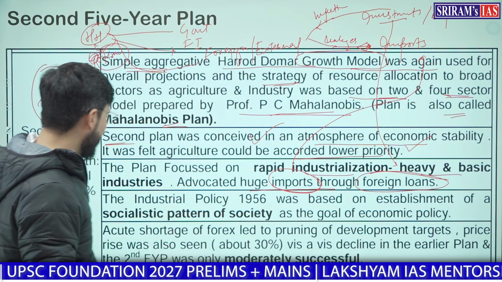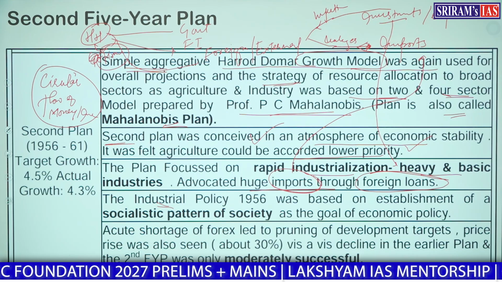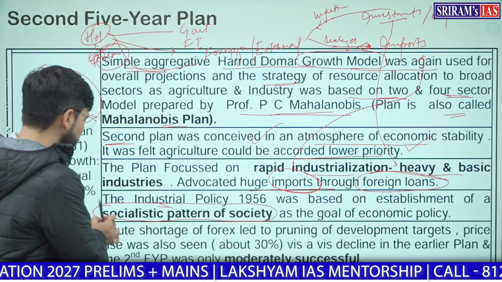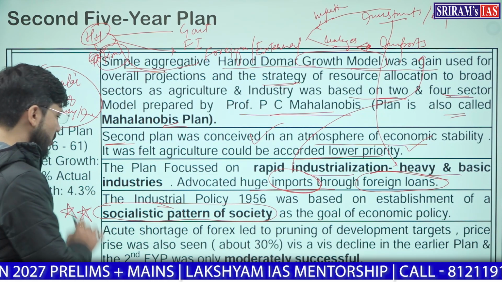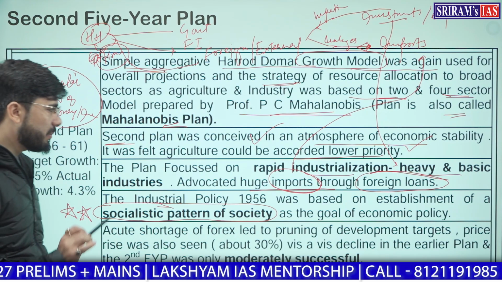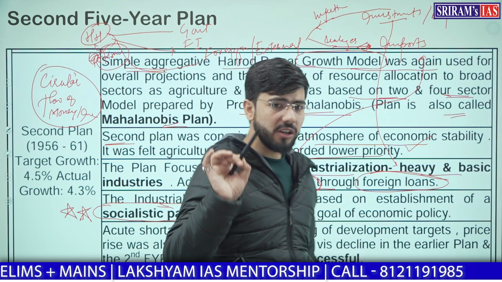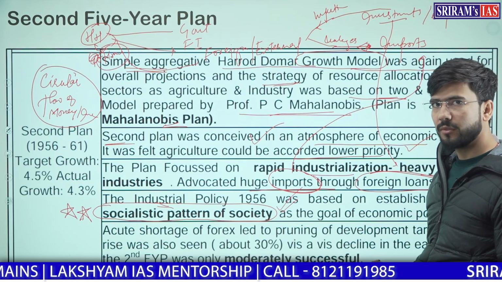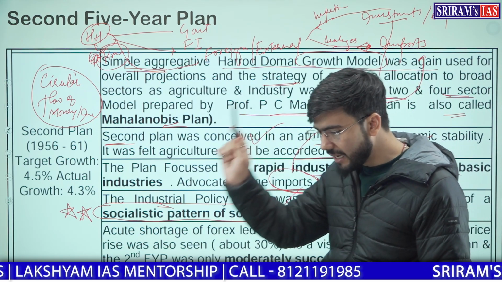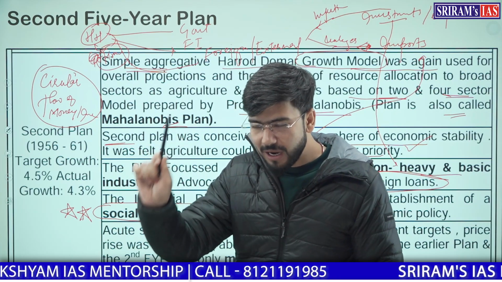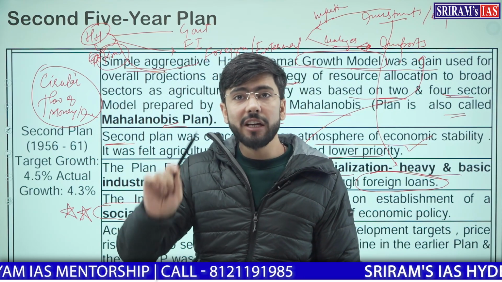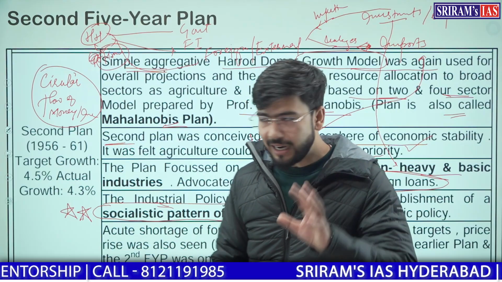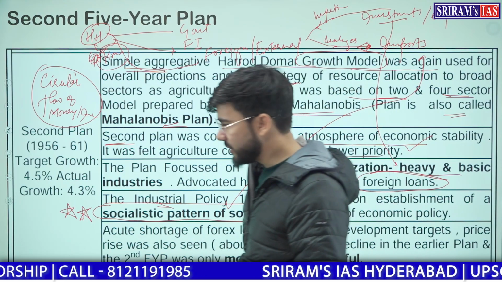Clear? Now remember this, the industrial policy of 1956 was based on the establishment of socialistic pattern of society. Now remember this, this is very much important. 1956 industrial plan was adopted, and it was adopted only on the basis of socialistic pattern of society. Clear? So till this date we had that ideology of socialism, the ideology of planned economy, the ideology of command economy, the ideology of state being the main central player in the market. That is what our socialist pattern of society means.